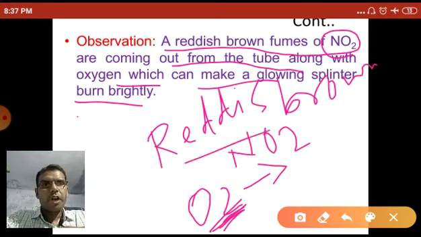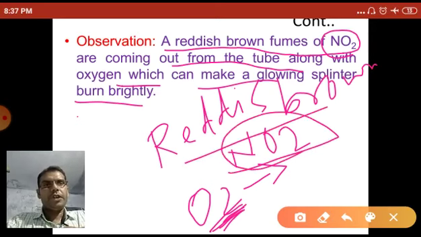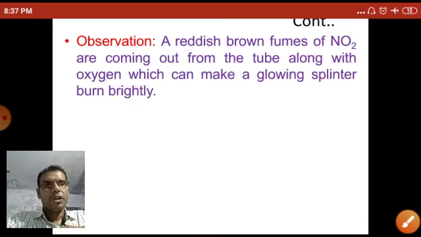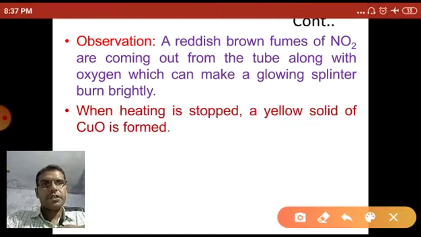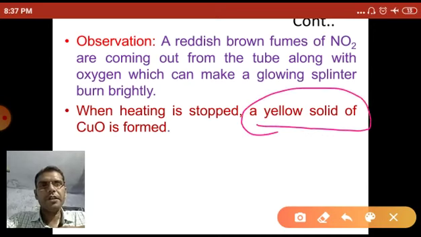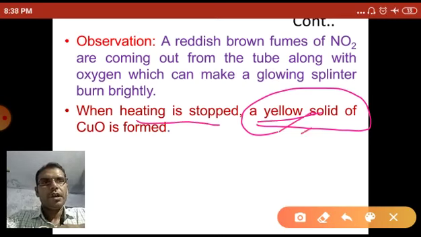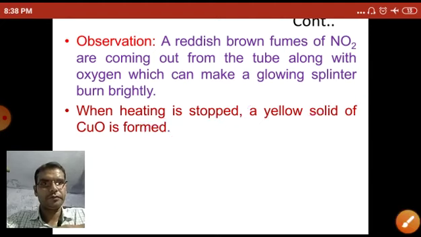Along with the reddish brown fumes of nitrogen dioxide and the released oxygen, a yellow solid of copper oxide forms, which remains in the boiling tube when heating is stopped.